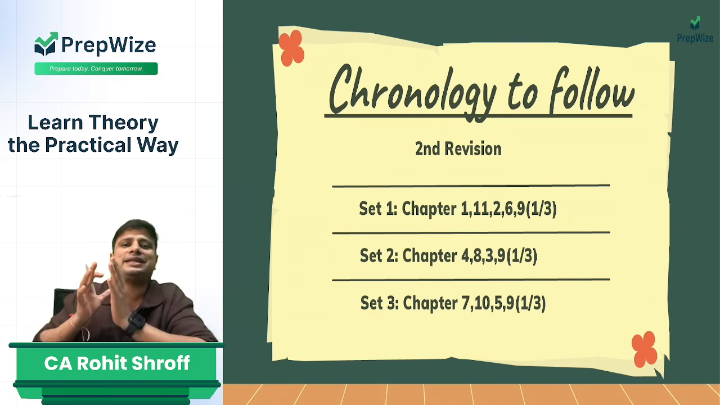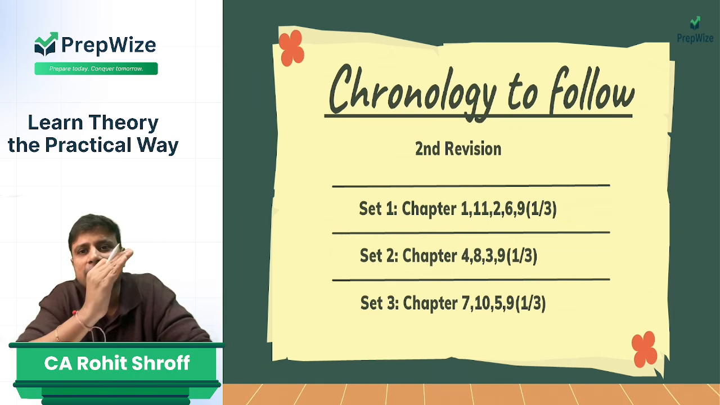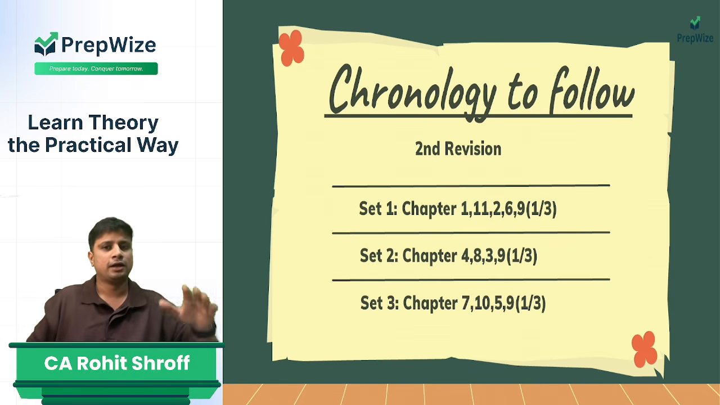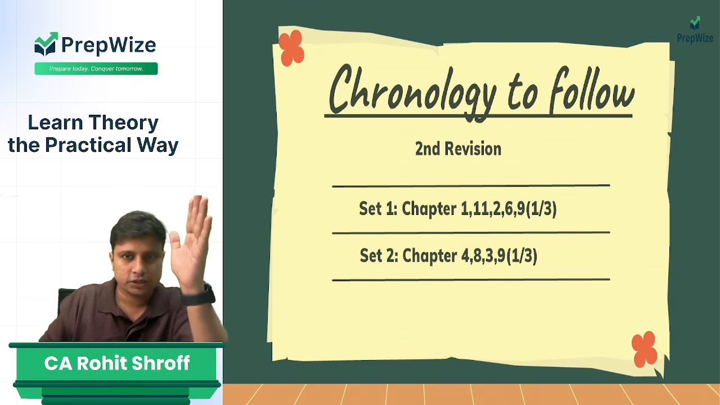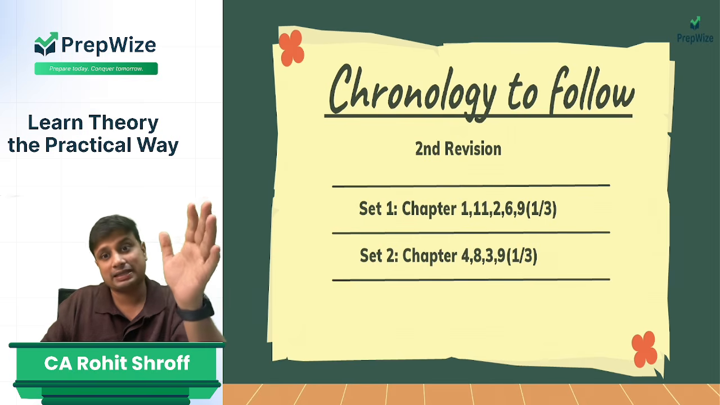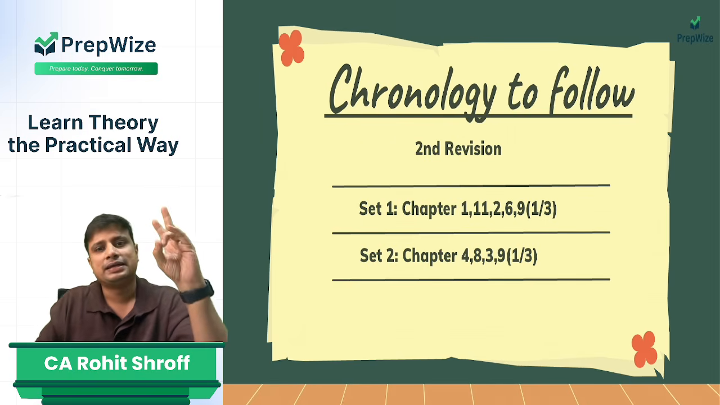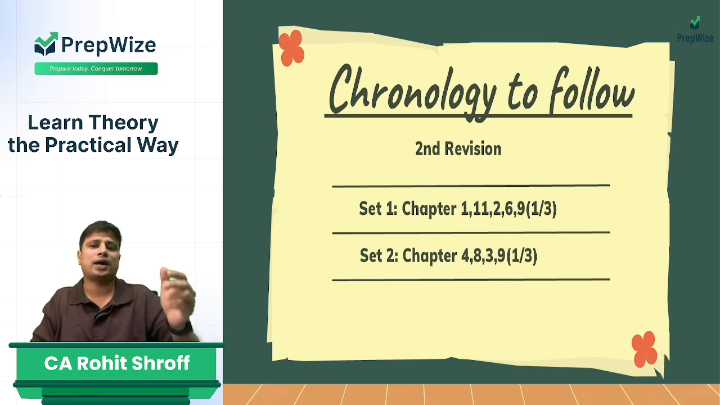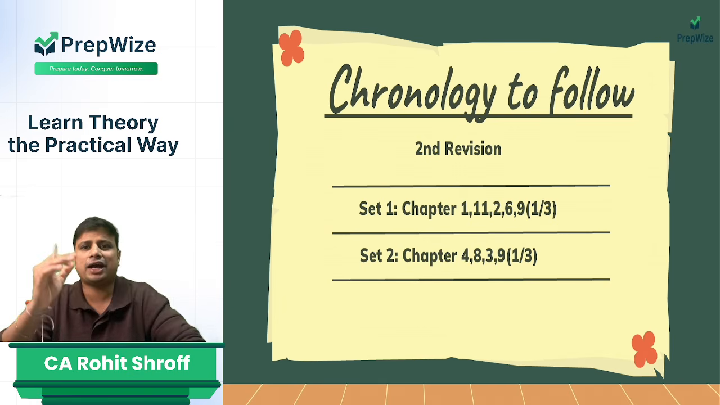So we will not treat chapter 9 as one chapter. We will treat chapter 9 as 3 different chapters, and this is how we will study. So first set, chapter 1, 11 to 6, and one third of chapter 9. Second set, now you move on to bigger chapters where the weightage is also high. Chapter 4, 8, 3, and again one third of 9.